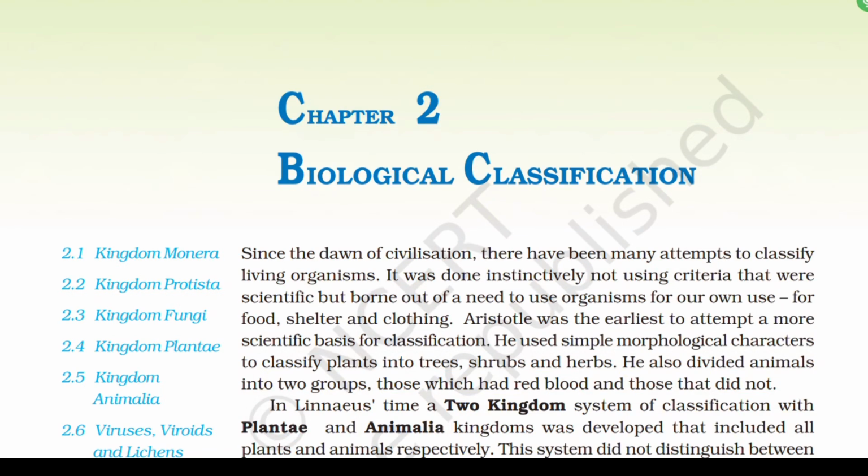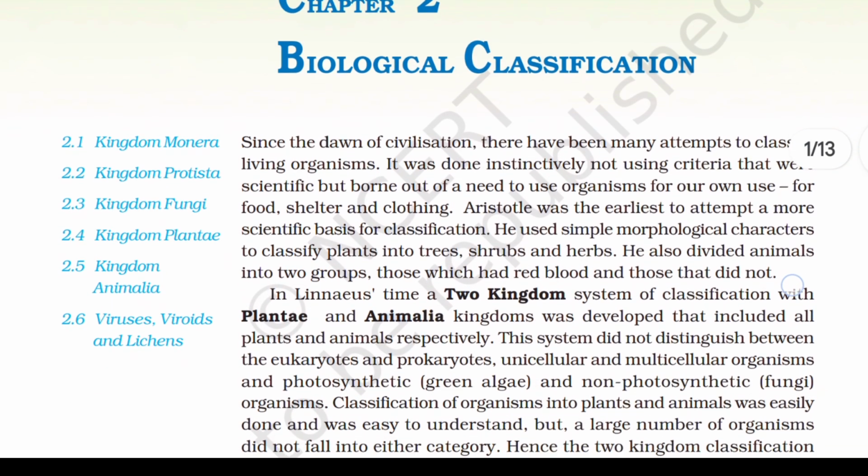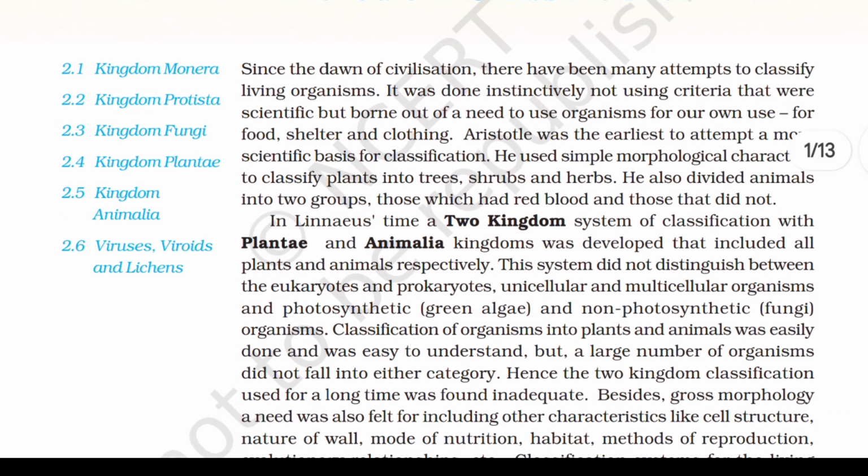Students, let's begin with the NCERT reading of Class 11, Chapter 2, Biological Classification. Since the dawn of civilization, there have been many attempts to classify living organisms. It was done instinctively, not using criteria that were scientific, but born out of a need to use organisms for our own use for food, shelter, and clothing.